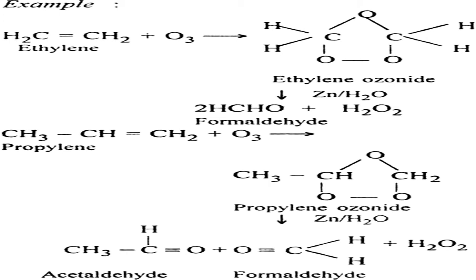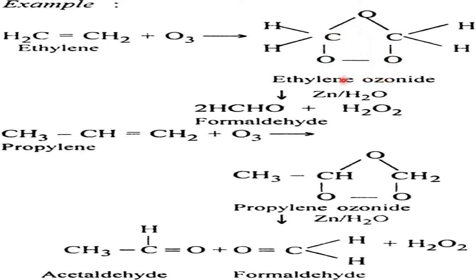This is called ozonolysis. Breaking the double bond using ozone is called ozonolysis, via an intermediate called ozonide. So this is ethene with ozone. Where the double bond is, the ozonide, that is the ozone link structure, forms. See here, the C=C is not there anymore. Here one O, here one O. This is the ozone structure for the carbon-carbon double bond, known as the ozonide, which is an intermediate.